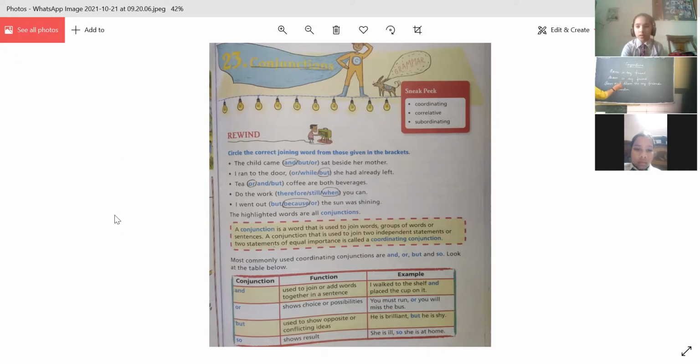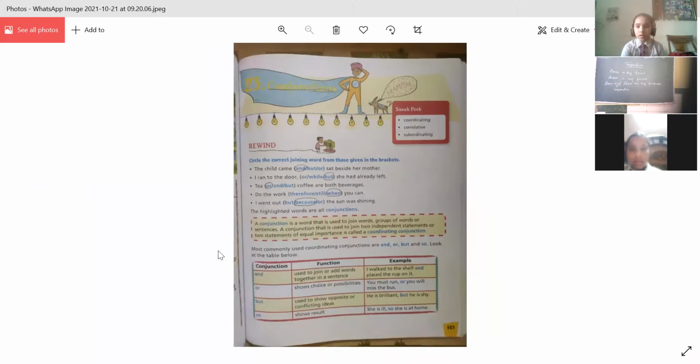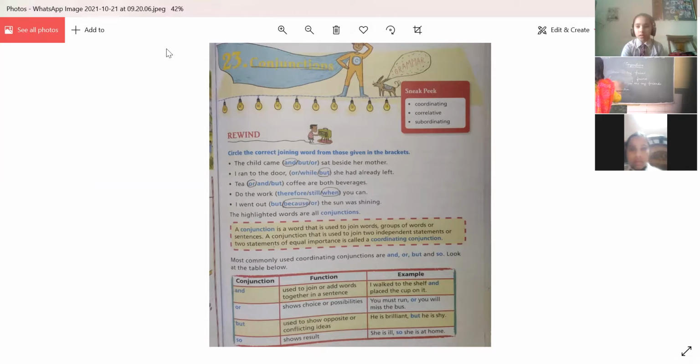When we are using and, when both the things are the same, like Ram is my friend, Sham is my friend, here I can write Ram and Sham are my friends. But when there is a contrast,